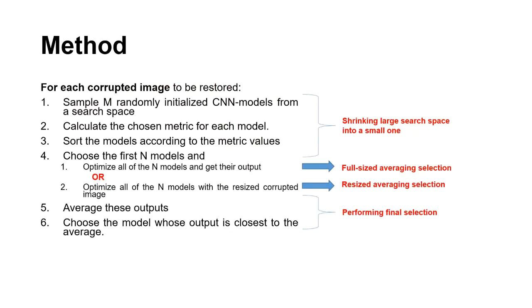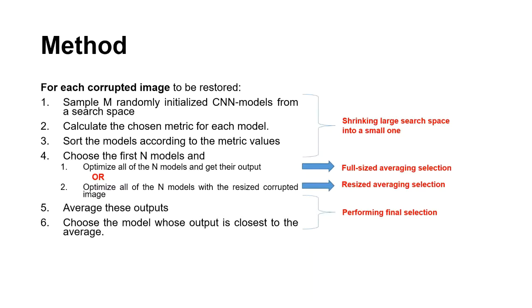Given any search space, the ISNAS-DIP algorithm works as follows. For each corrupted image to be restored, first we sample m randomly initialized CNN models from the given search space. Then we calculate the chosen metric for each model. After, we sort the models based on their metric values and select the top n. Then the problem turns into performing a selection given a small cohort of models.